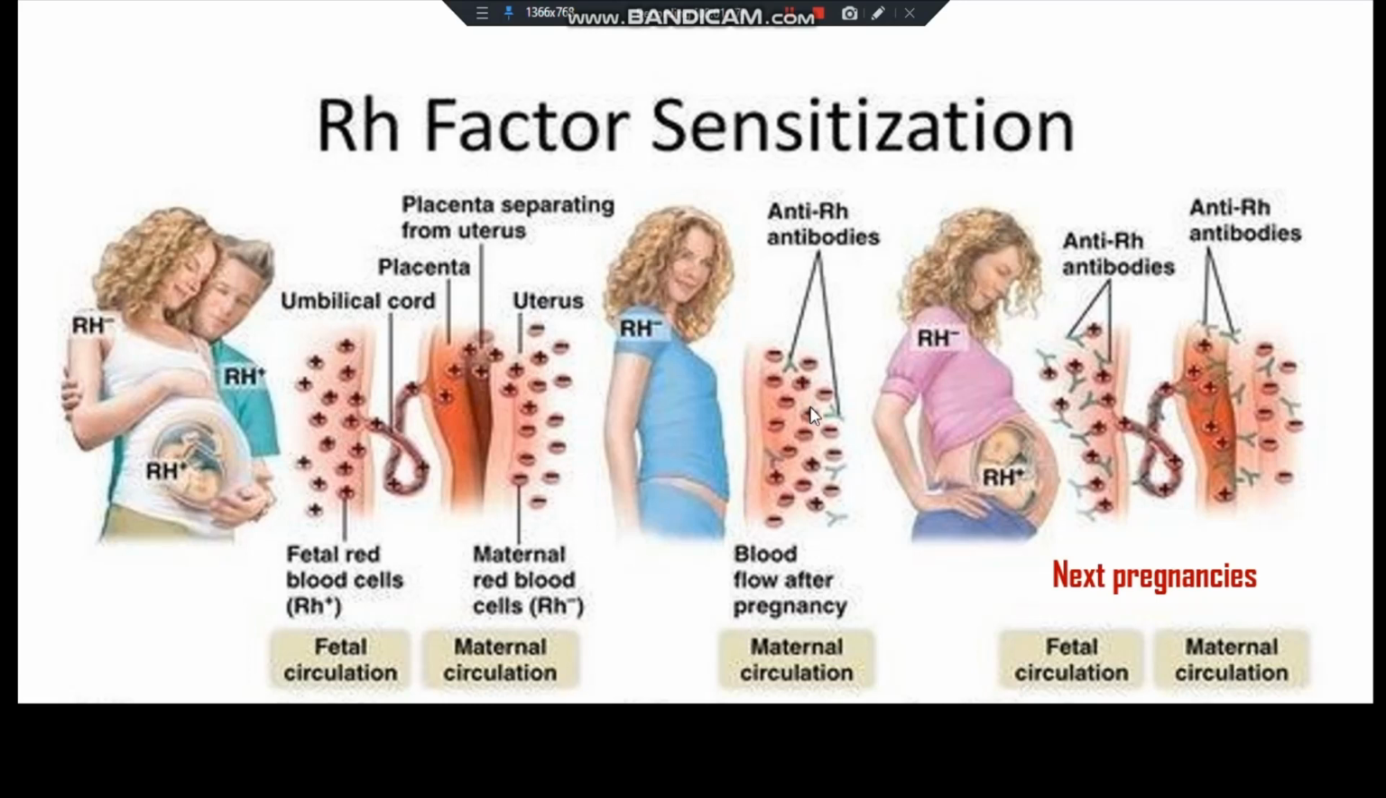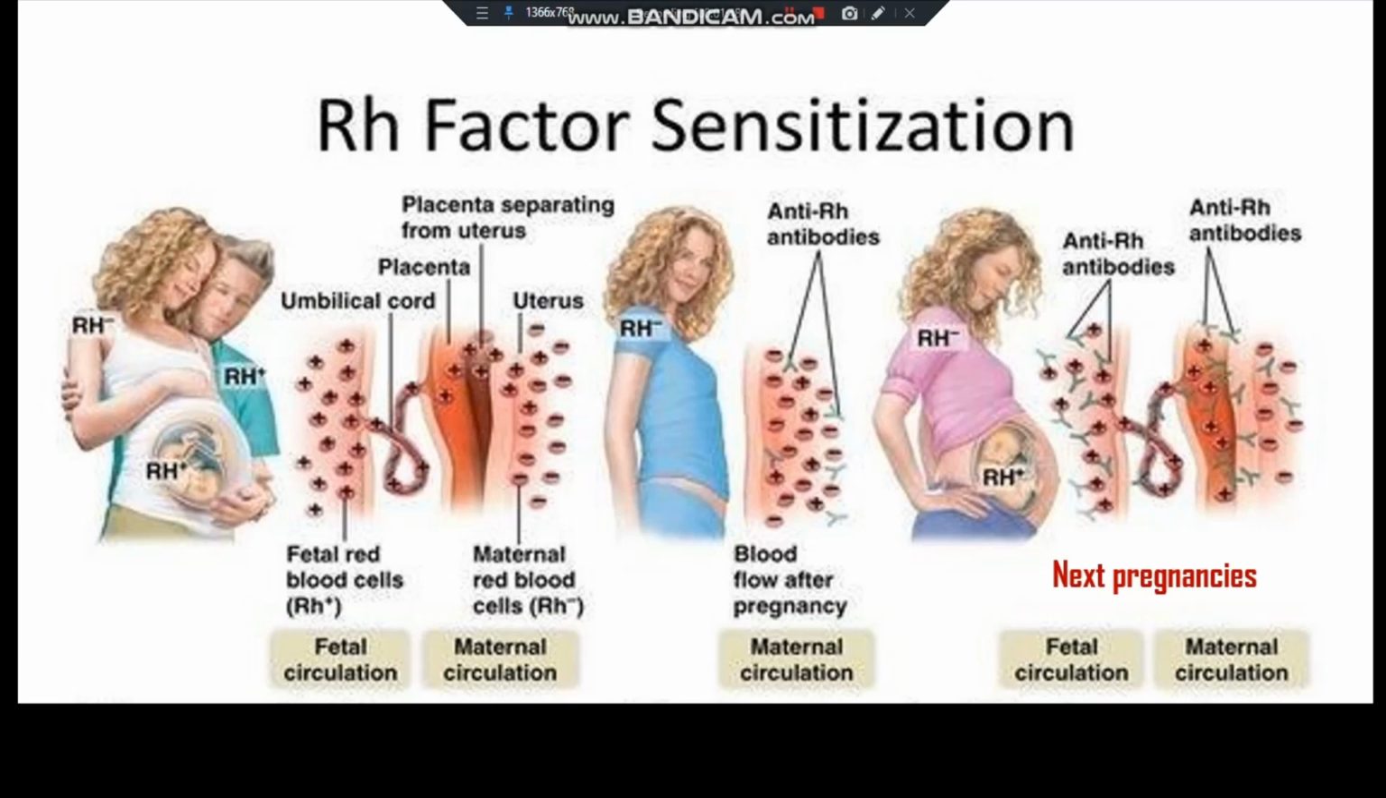That means the Rh positive blood. So anti-Rh antibodies develop against the Rh antigens. And in the subsequent pregnancy, when the woman becomes pregnant with her second Rh positive child, her immune system quickly produces the antibodies and develops the memory that attacks the fetus's red blood cells.